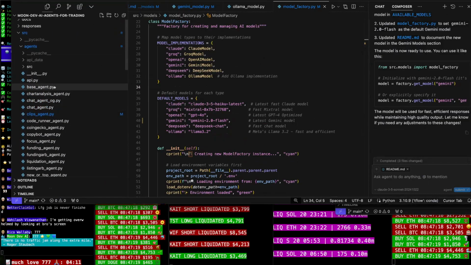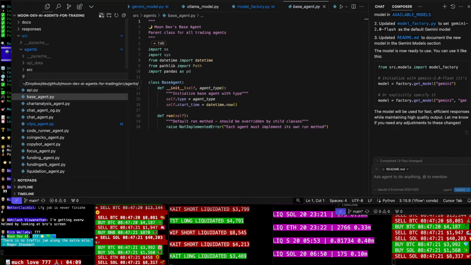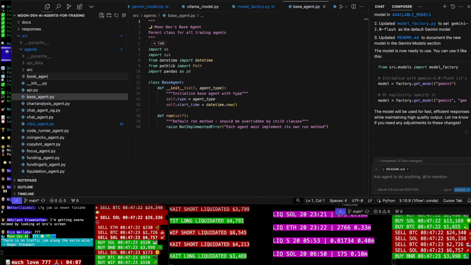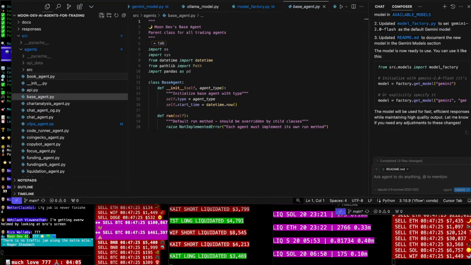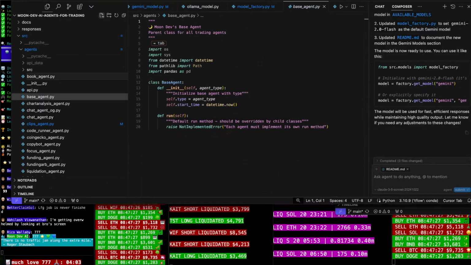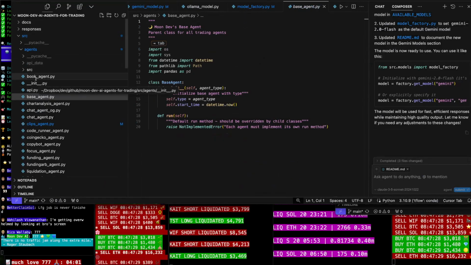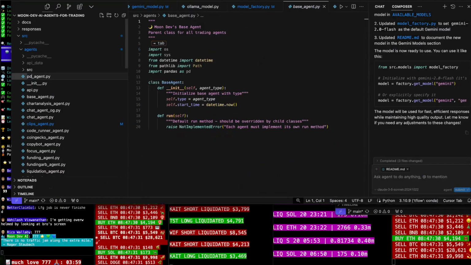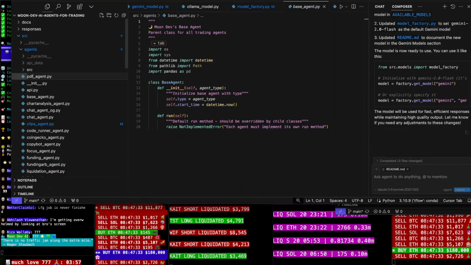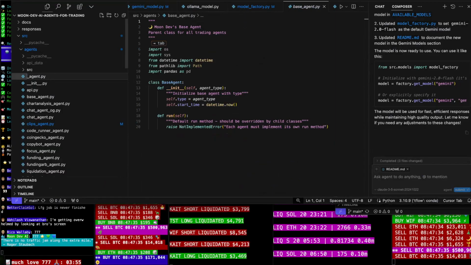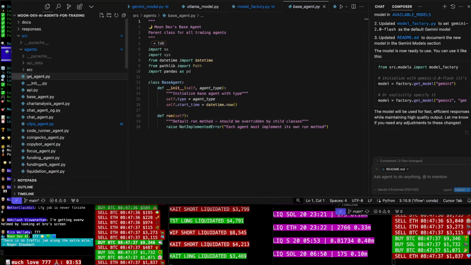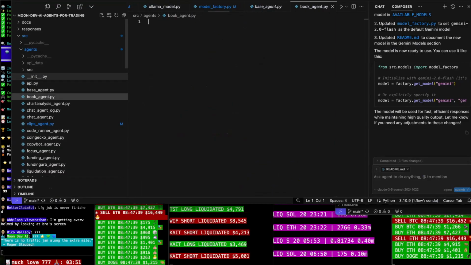So now let's go ahead and make a book agent. Let's call it a PDF agent. Let's just call it book agent for now.